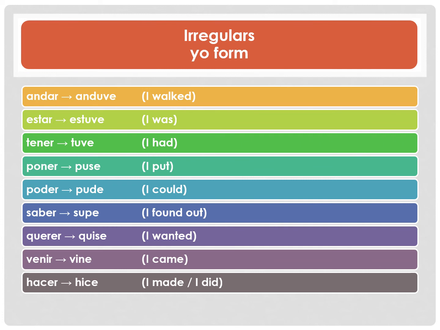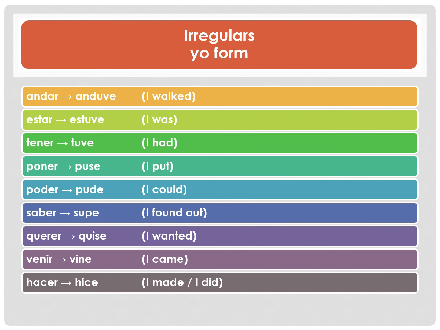All right, let's take a look at the irregular forms for just the yo version, but all of the verbs are irregular. All of them have an irregular stem and a slightly irregular conjugation, and none of these have accents, which also makes them irregular. Andar, anduve, I walked. And I'll just say the rest of the conjugations for andar. Anduve, I walked. Anduviste, you walked. Anduvo, he or she walked. Anduvimos, we walked. Anduvisteis, y'all walked. Anduvieron, they walked or all of you walked.